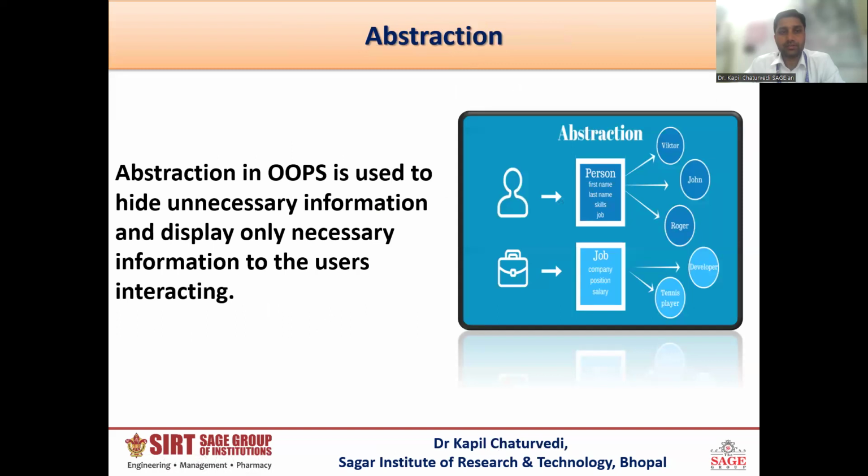Now, abstraction is a process of hiding the background logic and just providing the needful things. Abstraction in OOPS is used to hide unnecessary information and display only necessary information to the users interacting. It is similar to the preface page you read at the beginning of each and every book.